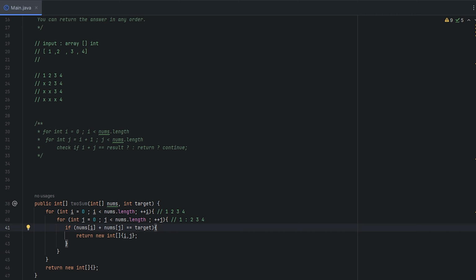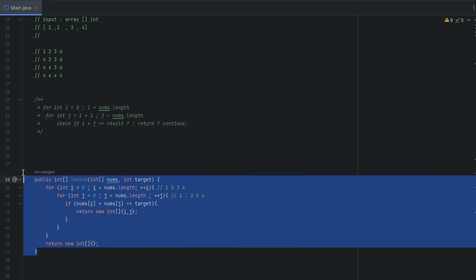And all we're going to do is check if the values at these cells add up to the target, and if they do, we return the array with the indexes. Because we don't want the actual values, we want the indexes of the values. So that's why we have return new integer array i, j. So let me copy that and paste it in LeetCode and see the result.